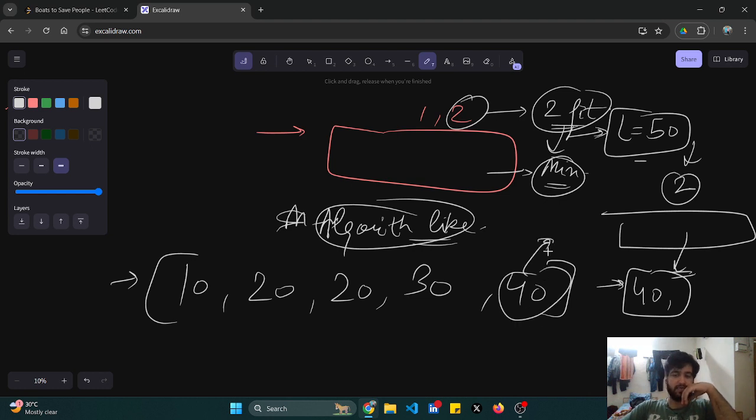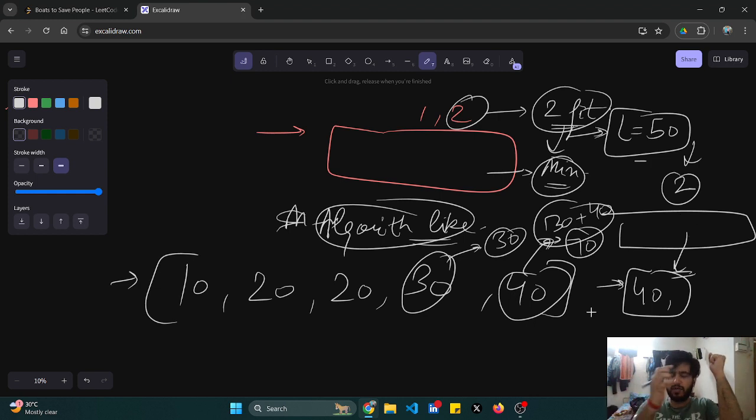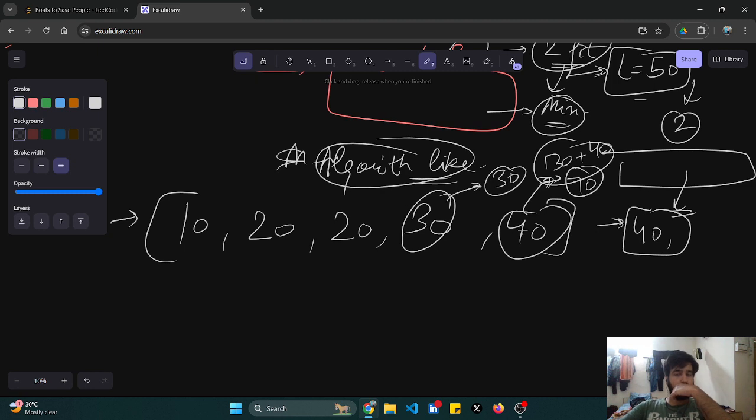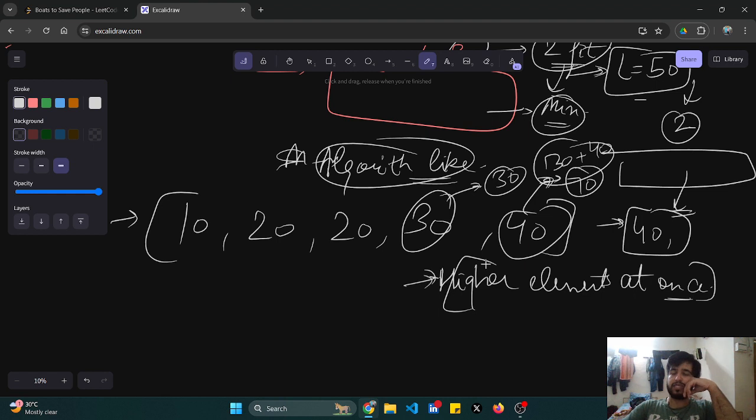Because see, if one's weight is 40 and the other's weight is 30, it would result in overflow, because this would be 70 weight and the boat will not be able to handle it. If you are fitting 2 healthy people at the same time, there are higher chances that the boat's limit will exceed. So this cannot be my choice. You cannot take the higher elements at once. 2 high elements should not be there together, because this can be a risk. This may not be a risk every time.